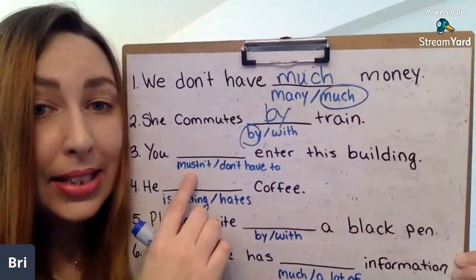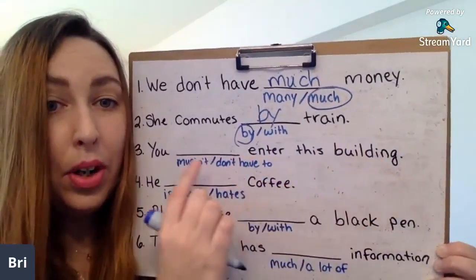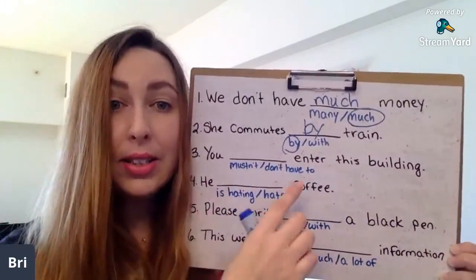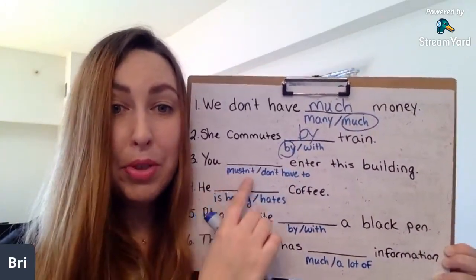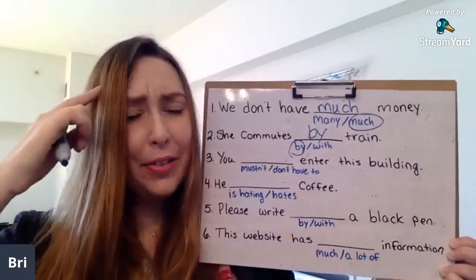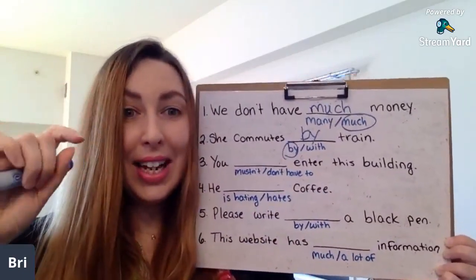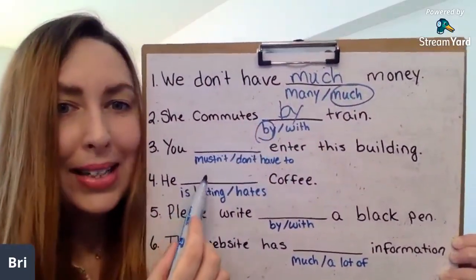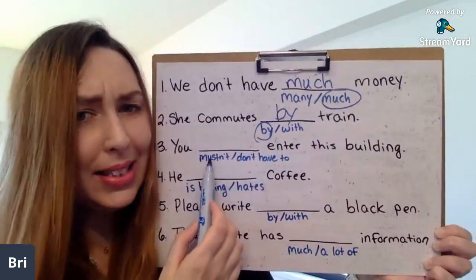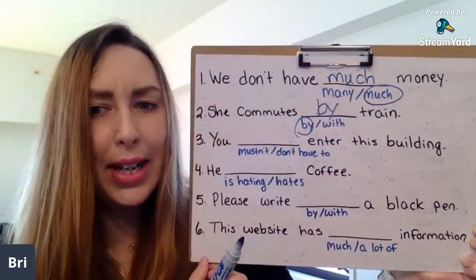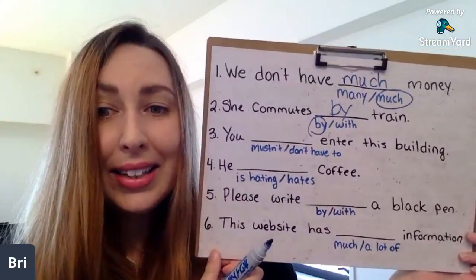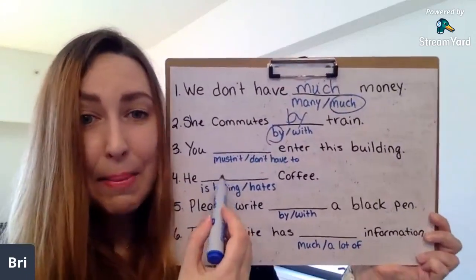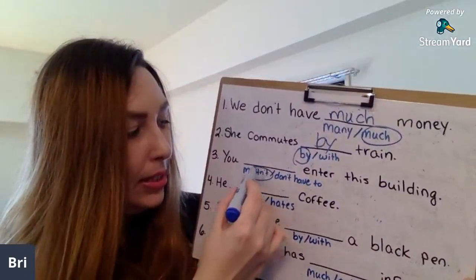You mustn't enter this building, or you don't have to enter this building. So both answers are grammatically correct. But if you think about it, maybe if this is an old abandoned building, which is the best answer? You mustn't enter this building, or you don't have to enter this building? Okay. Oh, very good. So the best answer here would be mustn't.